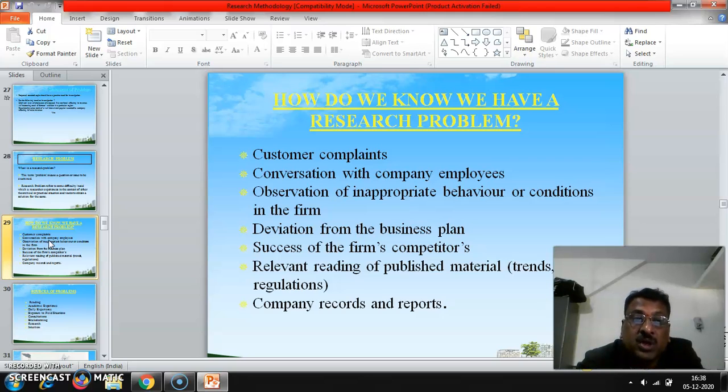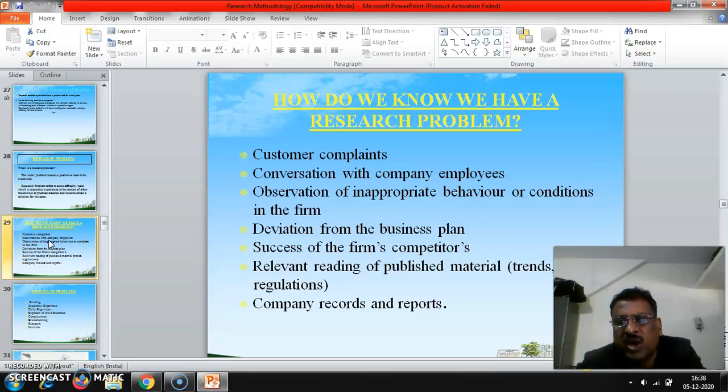Company records and reports. Earlier, company records and reports also help us know the research problem. For example, in the previous years 2018-19, 2019-20, or 2017-18, the company showed performance very well. Now the company is not performing well. The general tendency is that due to COVID-19 the company cannot get support from the public. People are spending less because their earning is also becoming less.